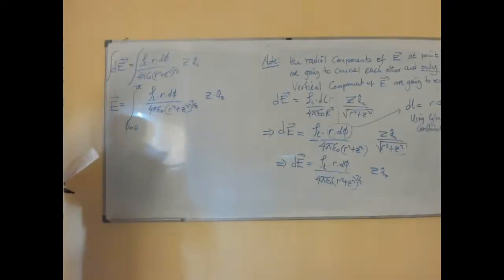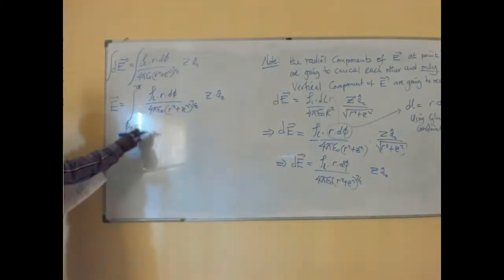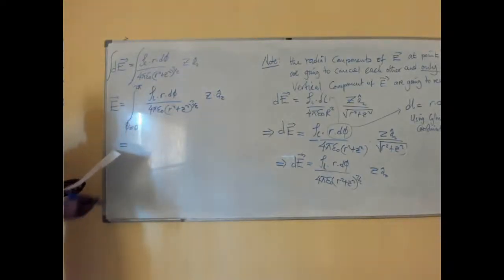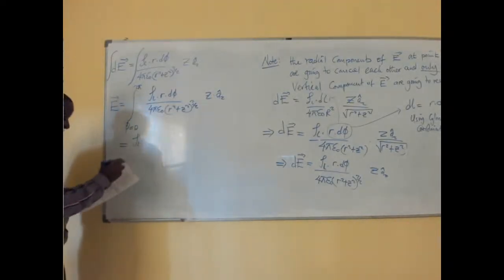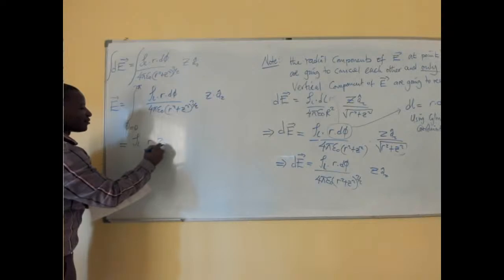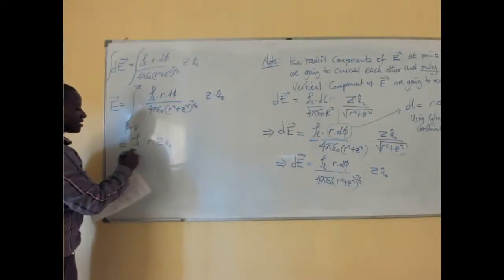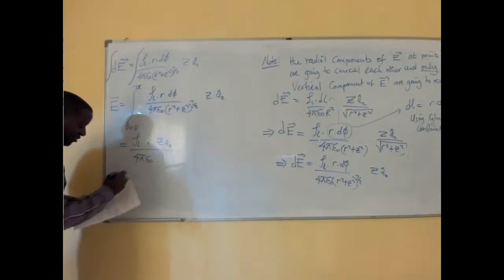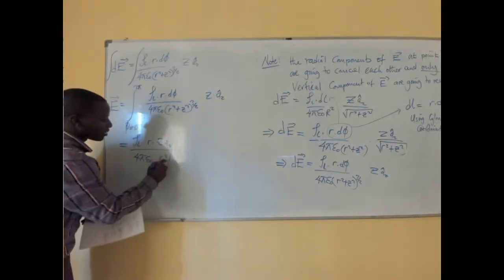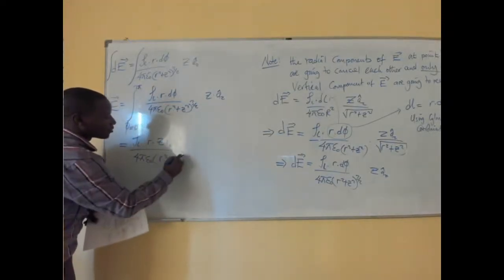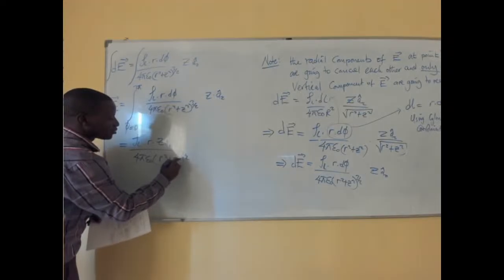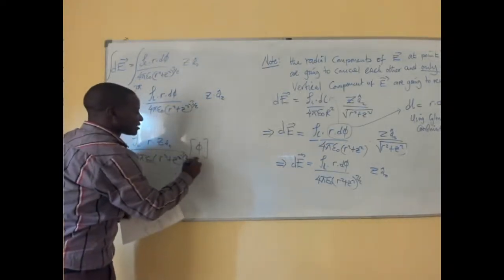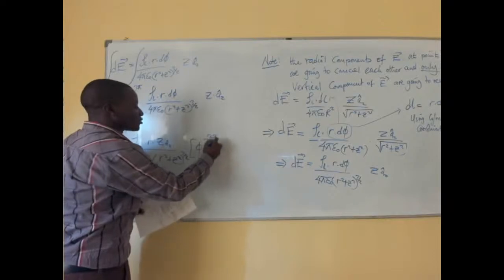So this is basically what we have, and when we do the computation, what we get is the linear charge density multiplied by r multiplied by z, and az as a unit vector, divided by 4 pi epsilon 0 into r squared plus z squared, all to the power 3 over 2. Then we have phi, which we are integrating from 0 to 2 pi.